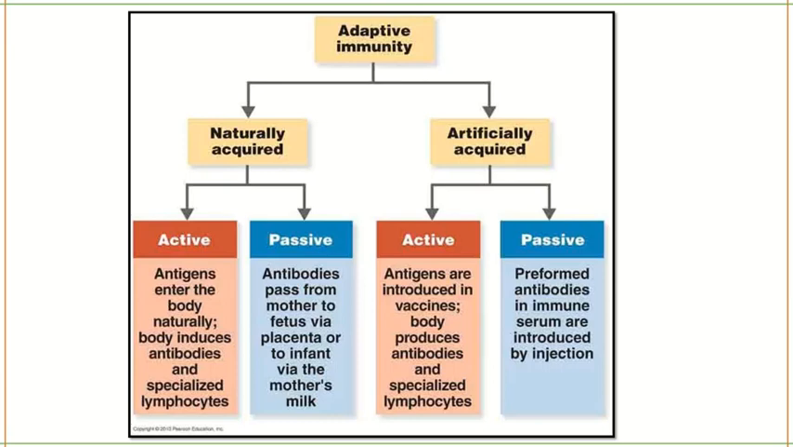Vaccination is artificial, where the antigens will be introduced into your body and against that particular antigen antibodies will be produced. Next is passive. In passive immunity, already formed antibodies like monoclonal antibodies or polyclonal antibodies will be injected into your serum, and that will act as immunity. So these are the different classifications of your adaptive immunity.